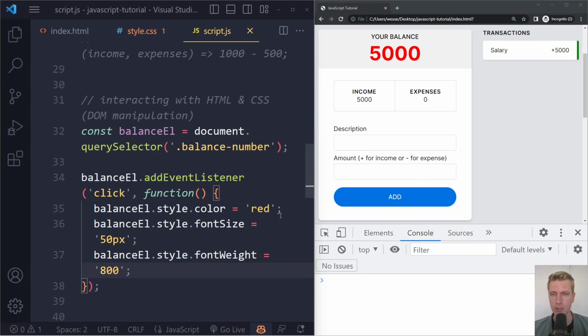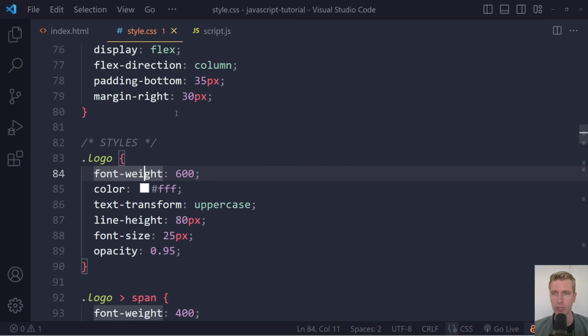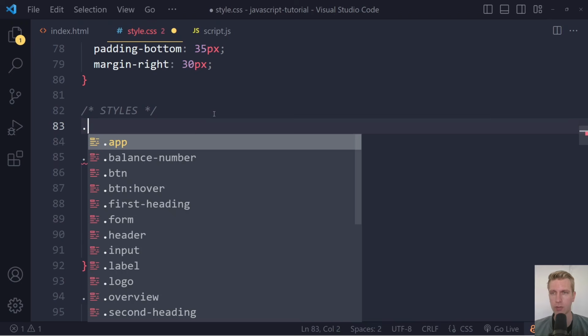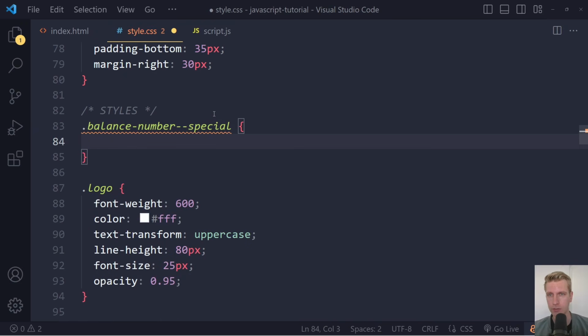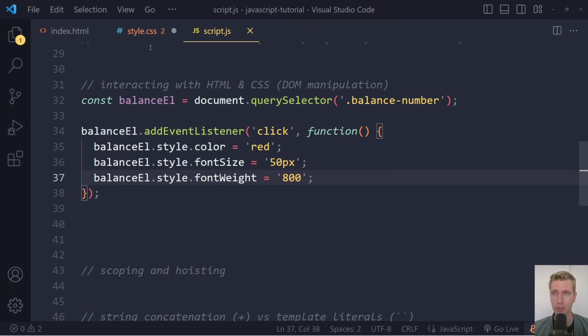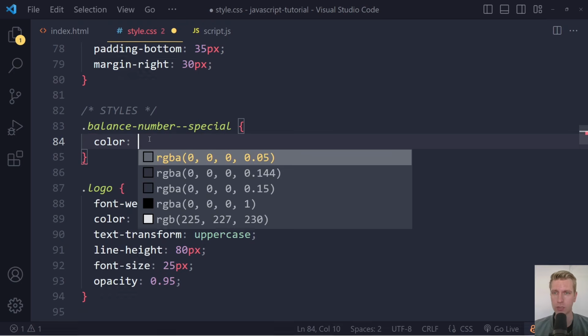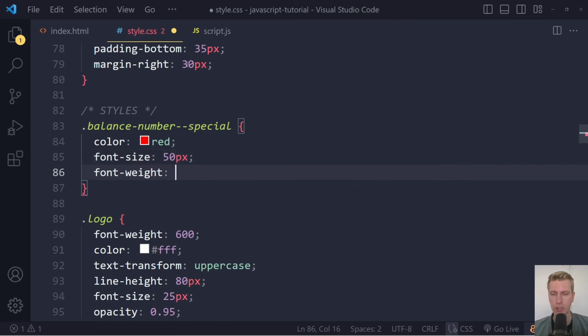The downside of this is that we are sort of littering our JavaScript with CSS, and typically you want to have a clean separation of them. So better to create a class for that separately. Here we could have something like balance number, some kind of special class. I'm using BEM notation here, by the way. Then we would have color, font size, font weight. This is the second option of manipulating the CSS. We can just specify that here: color red, font size 50 pixels, font weight 800, let's say.